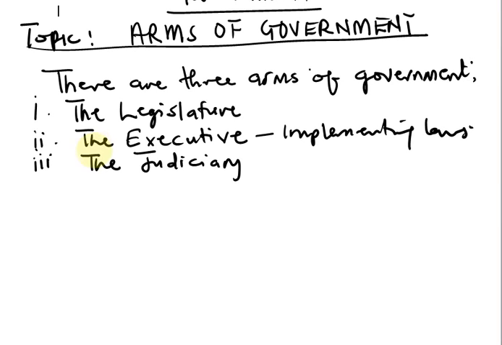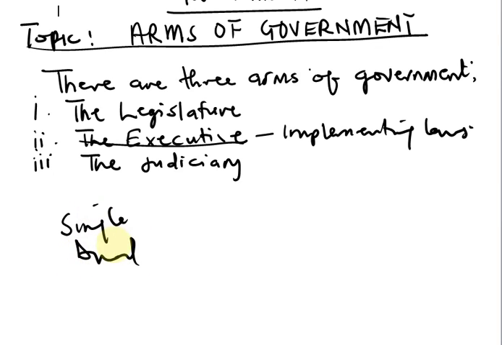Then we also came to the executive. We explained the executive to you. The executive is the second arm of government whose primary function is to implement the laws that the legislature made. And then we went forward to explain to you that there are 3 main types of executive. The first one we said is the single executive. The second one we said is the dual executive.